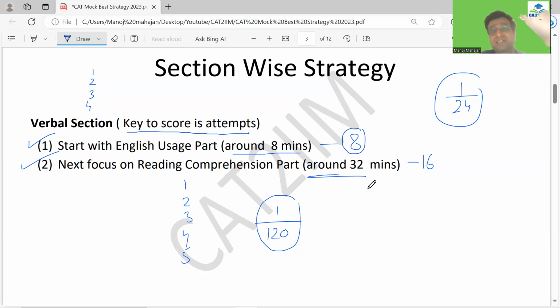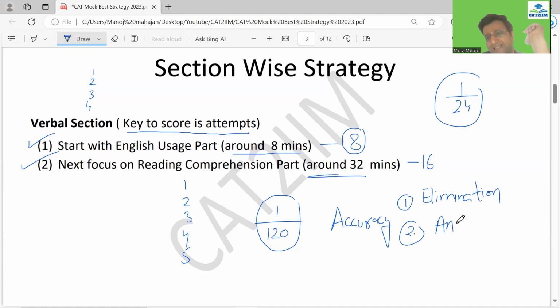And how you can reach that accuracy, I'll tell you. One is, to push your accuracy, which a lot of people don't do: always make sure that you get the answer in the VRC by elimination approach. That is very, very important. Second, a lot of students don't do it: please do the analysis of each and every option. Every option means every option. Why, let's say, one of the answers is correct and why the remaining three answers are incorrect. Thorough analysis of every option has to be done if you want to push your accuracy. Of course, attempts on the higher side, and accuracy would come with the elimination approach and doing thorough analysis.